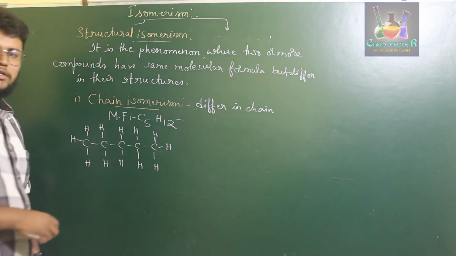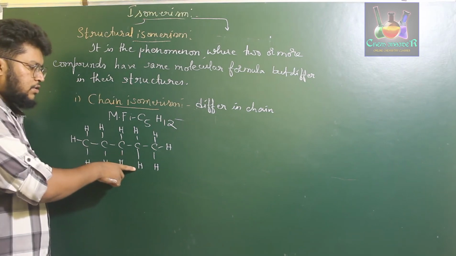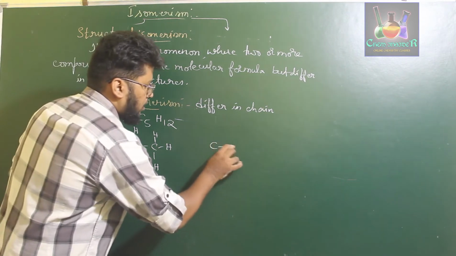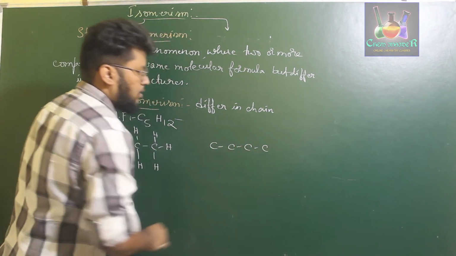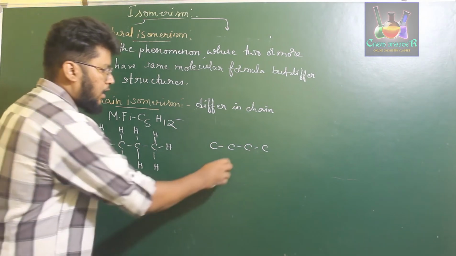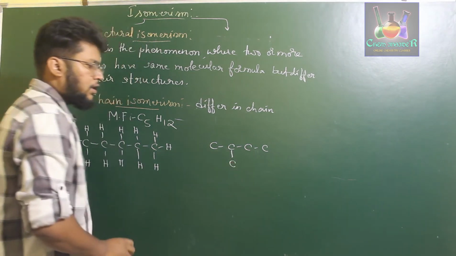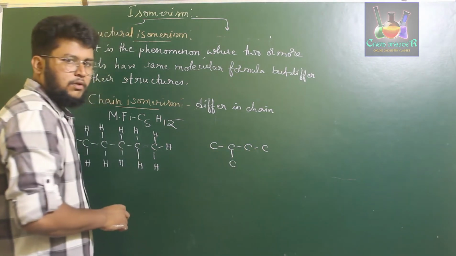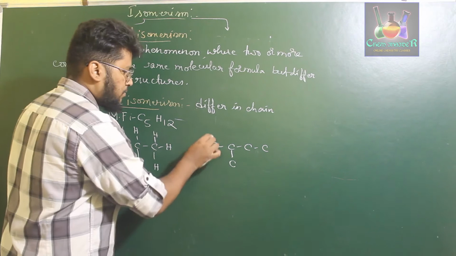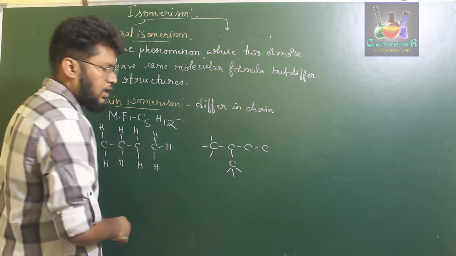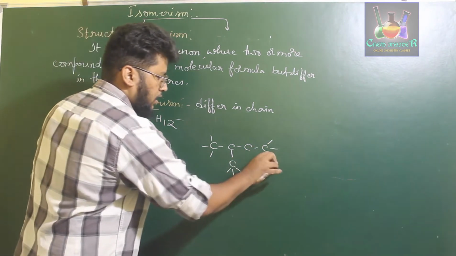Next, what you can do is replace one of the hydrogens by a CH3 group. So how to do that? Let us write a 4-membered carbon chain, and I'm going to write one more carbon at the non-terminal position. Like this, we have 5 carbon atoms now. Now satisfy the number of hydrogens. This carries 3 hydrogen, this also carries 3 hydrogen, this carries 3 hydrogen.